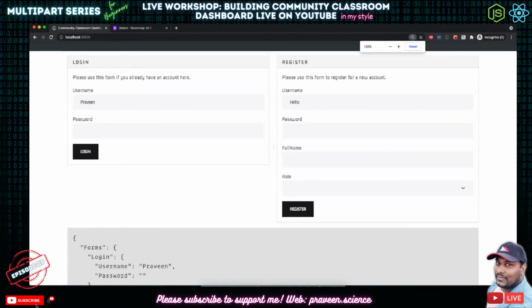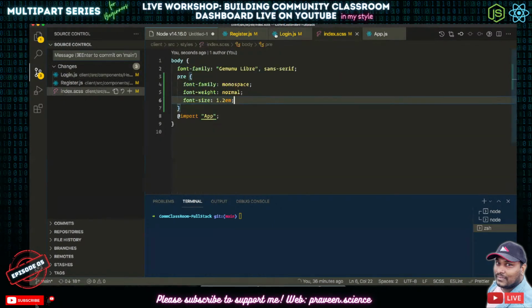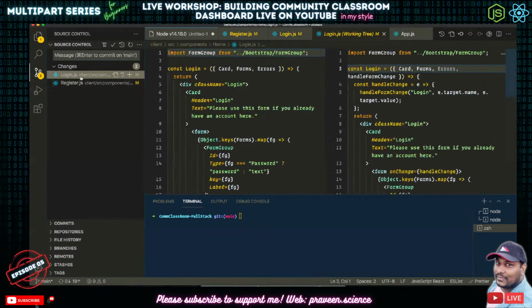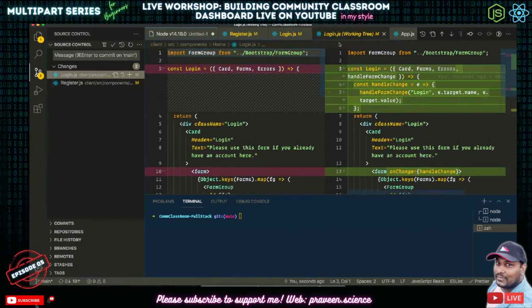Now we have got all these things in the upper level of the app. So let's go back to our app or index.css. Added pre styles. The next thing is we have connected the forms as connected components.